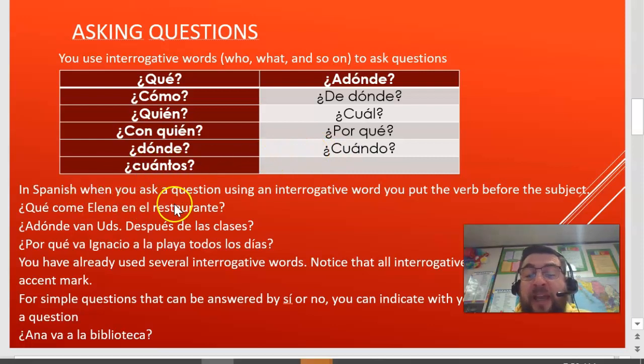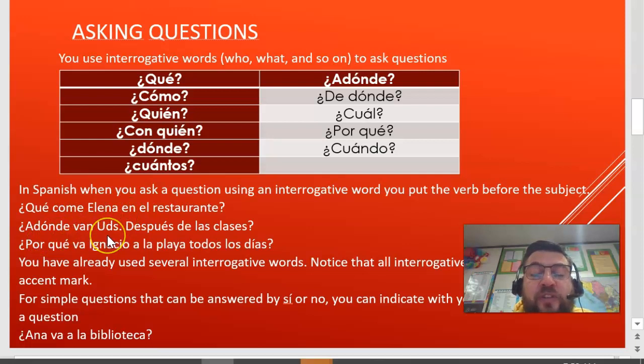In Spanish, when you ask a question using an interrogative word, you put the verb before the subject. ¿Qué come Elena? Right? So we have the verb, right? Come. So, ¿qué come Elena en el restaurante? What does Elena eat at the restaurant? Notice in English we say, what does Elena eat? Right? So it's backwards. So we are first going to put the verb and then the subject. ¿Qué come Elena en el restaurante?